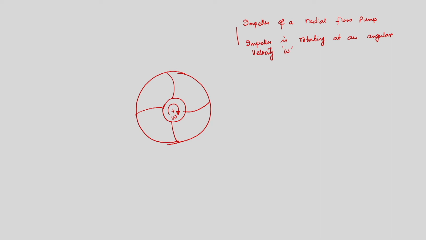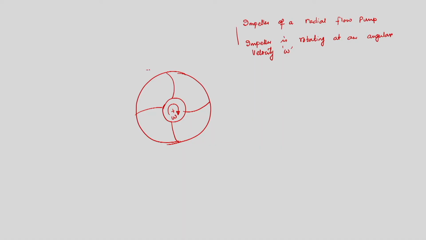Whenever this impeller is rotating, we have seen that the liquids are flowing out like this. And this is housed in a casing, and there is a flow passage.